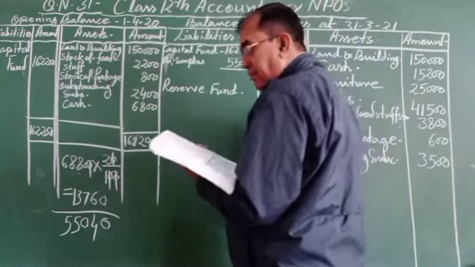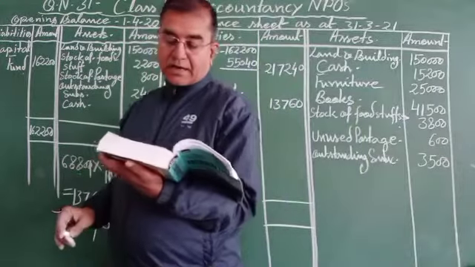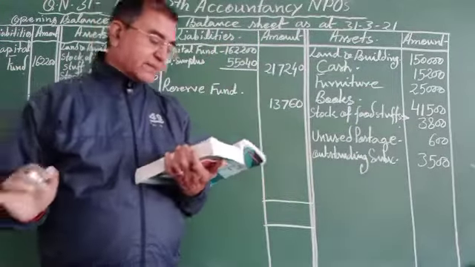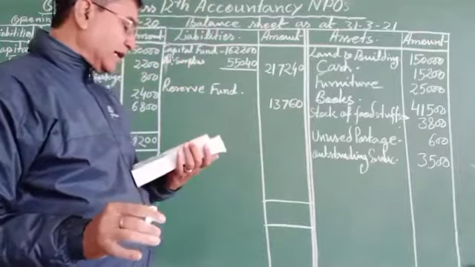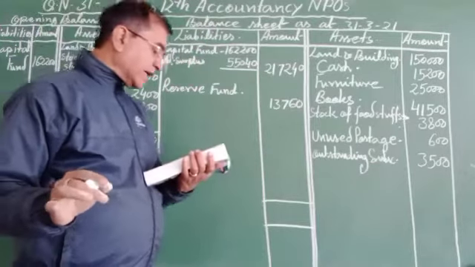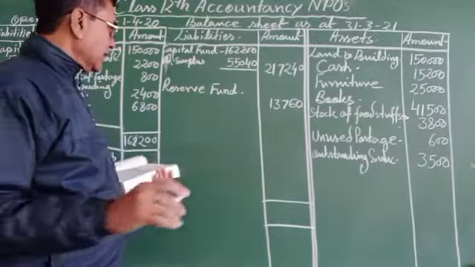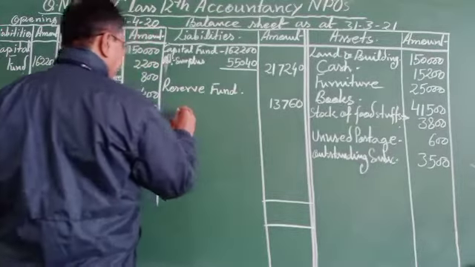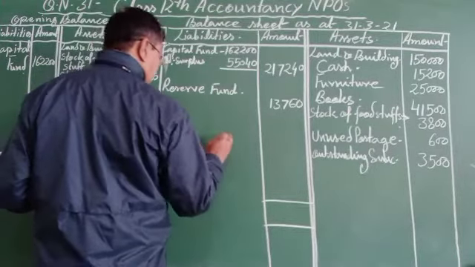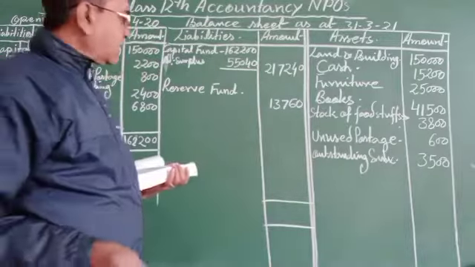And the bylaws of the club provide that 60% of the entrance fee and 20% of the surplus of any year be transferred to the reserve fund.